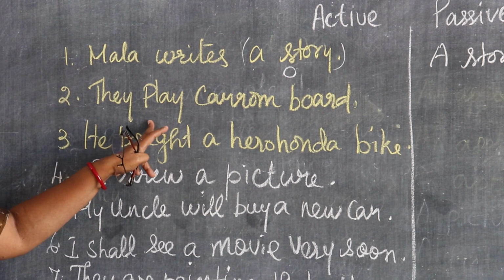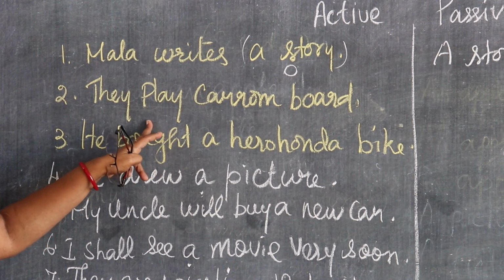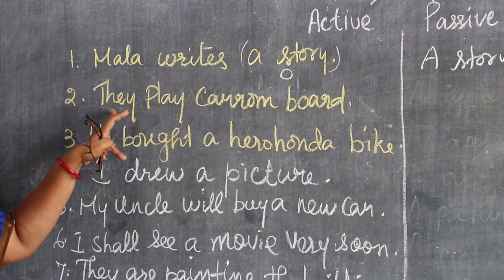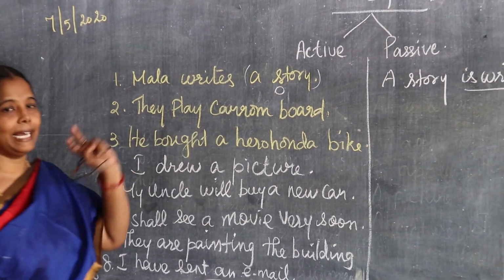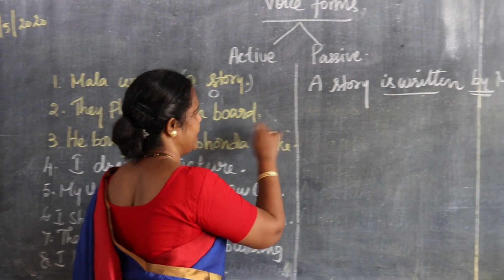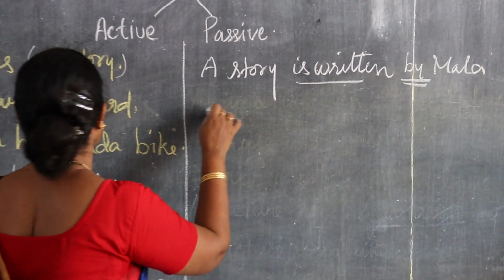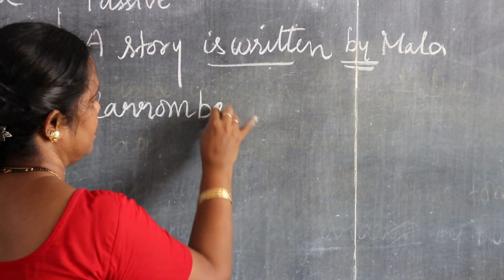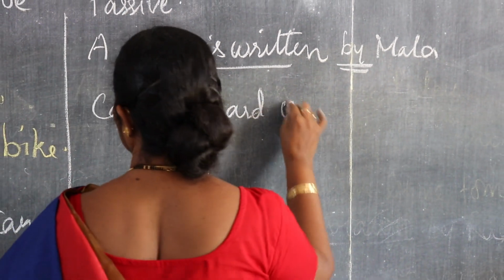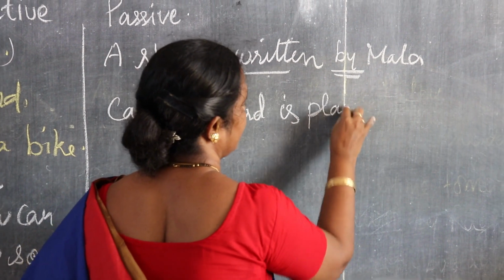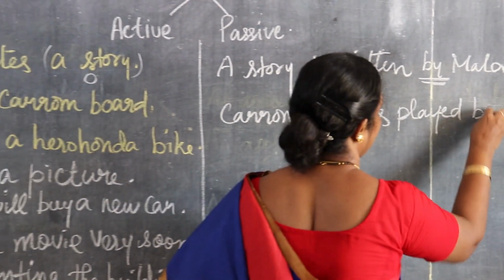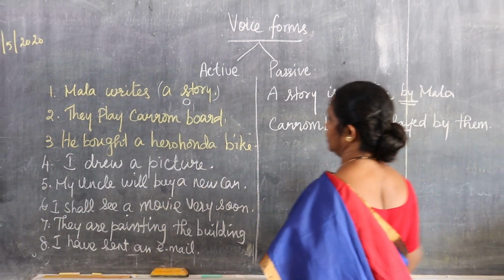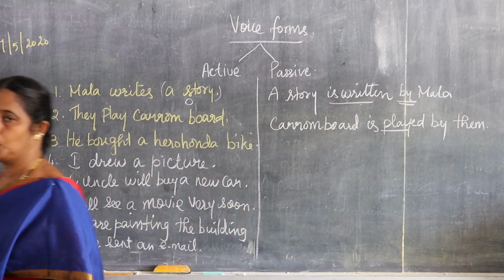They play. What is the tense form? Yes, it is simple present tense. They is plural. Carom board acts like a subject. Carom board is played by them. They is changed into them.